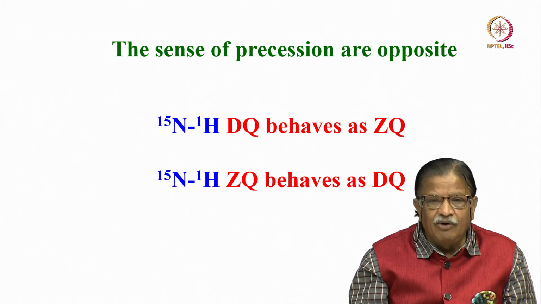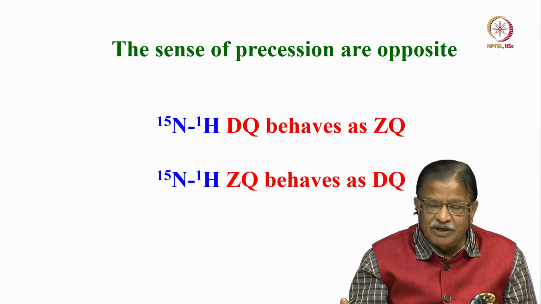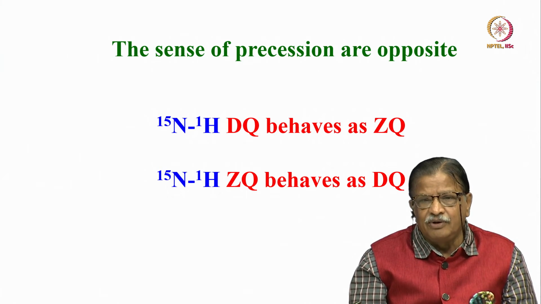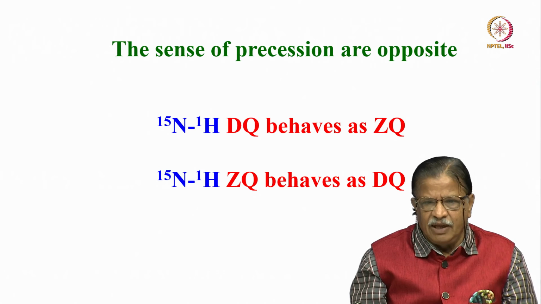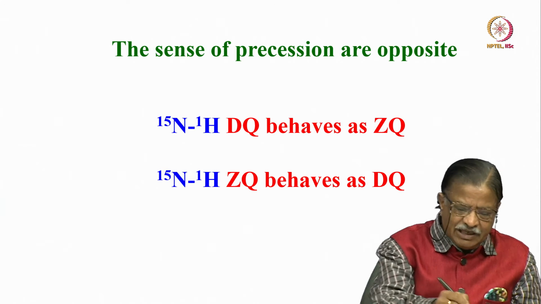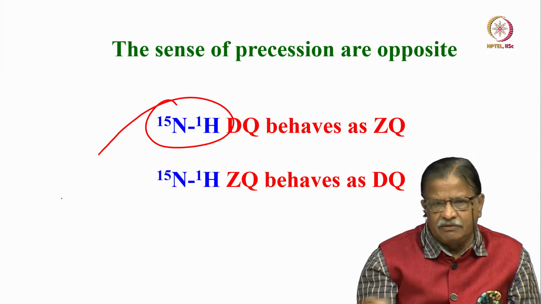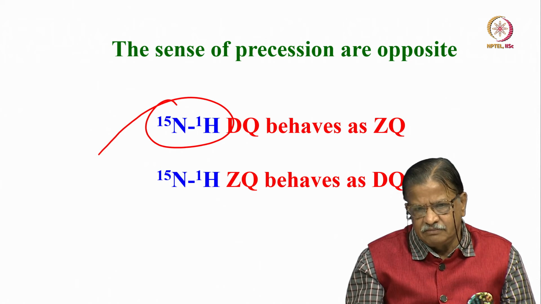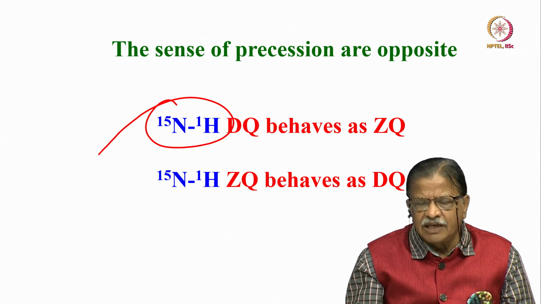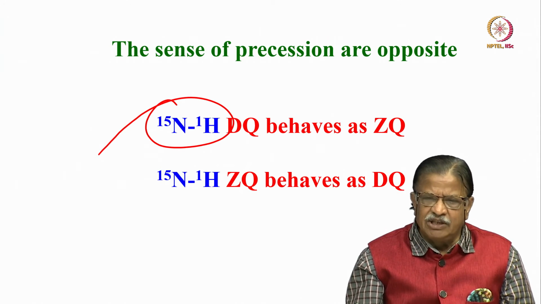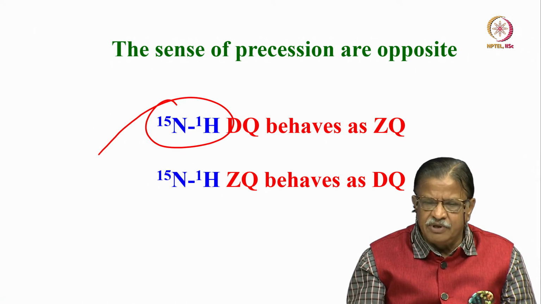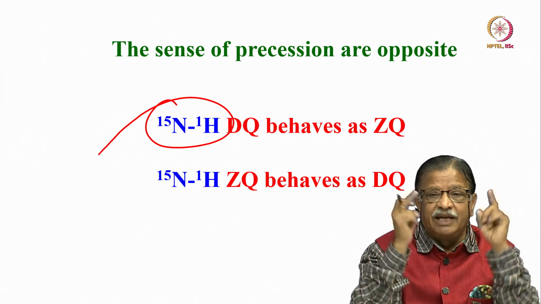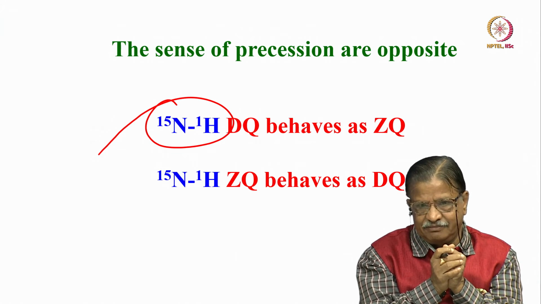Okay. Now, if you want to use this to find out what happens if one of the spins has a negative magnetic moment, consider for example nitrogen 15 and proton. Nitrogen 15 has a negative magnetic moment. Proton has a positive magnetic moment. These two have opposite gyromagnetic ratios. As a consequence, they start spinning in opposite directions.